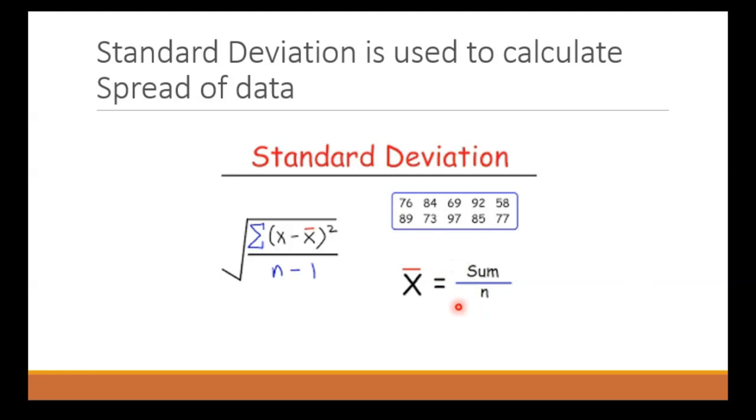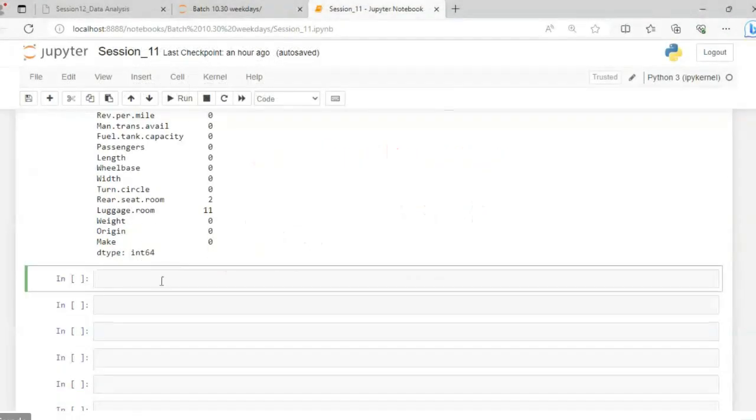The formula is x minus x mean. Here x is your first sample, minus the mean of this data, or say the average. Just square those terms, divided by n minus 1. N minus 1 means the number of samples minus 1, and calculate the square root of these values. By formula it will be easy, but in Python it's very